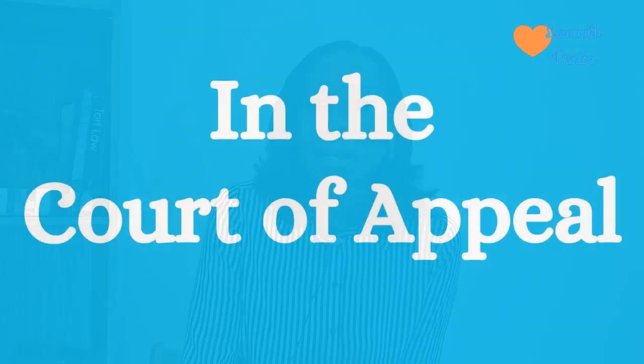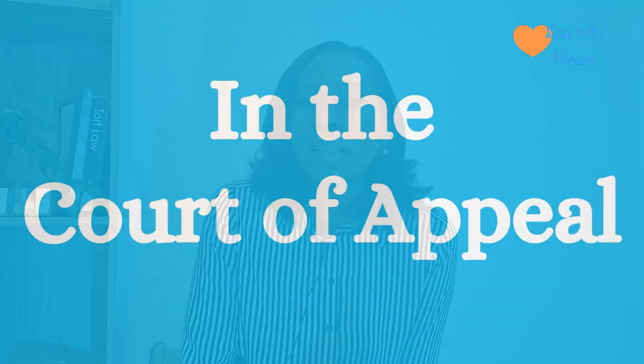Now, Hedley Byrne did make an appeal, and that appeal went on to the Court of Appeal. And what did the Court of Appeal say? Well, the Court of Appeal took a very similar stance to that taken by Justice McNair. They had similar understandings of the law to Justice McNair. They also thought that there needed to be either a contract between the parties before recovery could be made, or there needed to be a demonstration of a fiduciary relationship between the two parties.